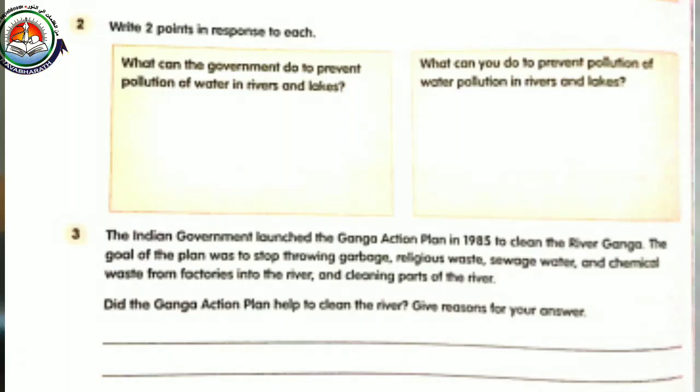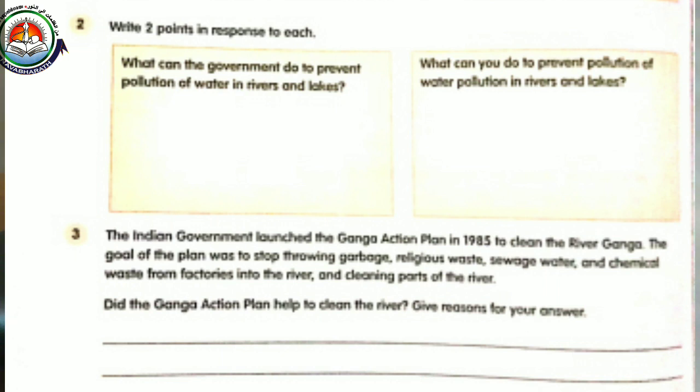And second question, write 2 points in response to each. First one, what can the government do to prevent pollution of water in rivers and lakes? Okay, so we need to write 2 points. We can say that the government can organize campaigns and drives to clean rivers. At the same time, factories and hospitals are simply dumping waste into the water bodies. So the government can give